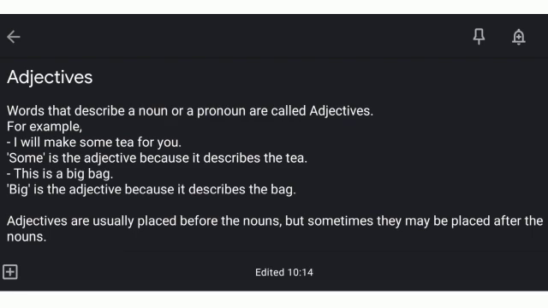Adjectives are usually placed before the nouns, but sometimes they may be placed after the noun. So in a sentence, mostly adjectives are written before the nouns, but in rare cases, adjectives are written after the noun is mentioned in a sentence. Please keep that in mind.